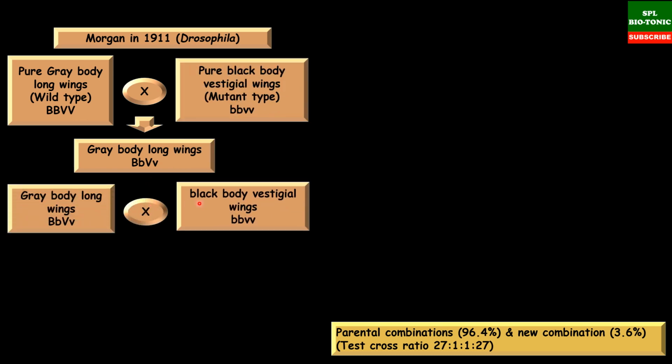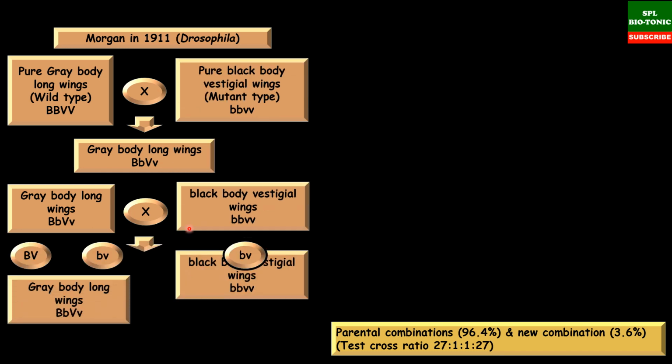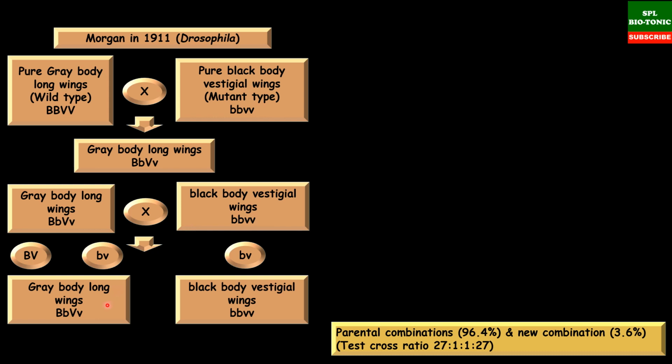Now when such insects are crossed with a recessive parent, this is a test cross. Here strictly we are taking grey body with long wing as male and black body with vestigial wing as female. Now this is a normal dihybrid test cross, so we expect a 1:1:1:1 ratio, but surprisingly it was showing 1:1 as the offsprings ratio. Here the offsprings are showing only parental combination and no new combination.